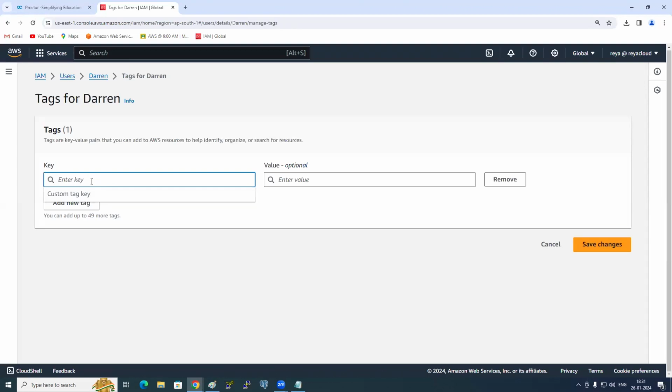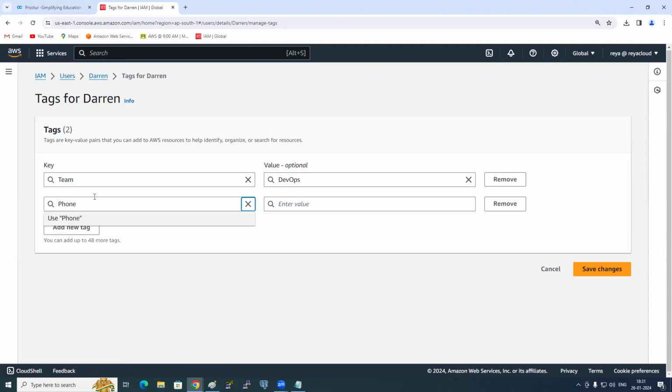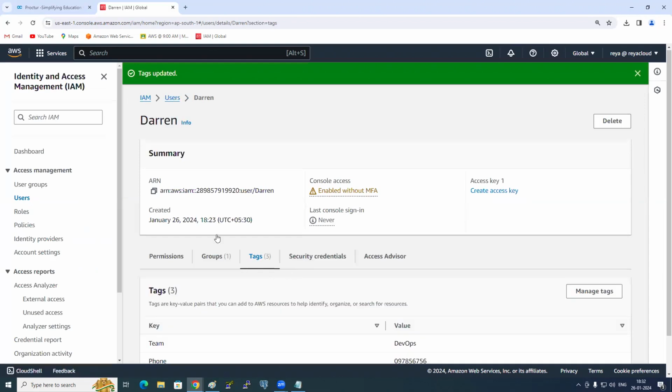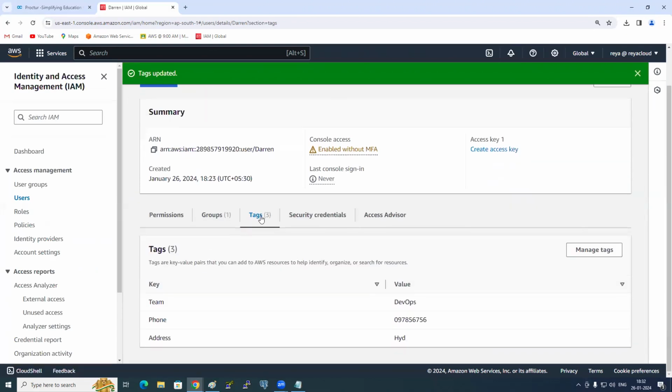What is the key? Let's say team. Which team? DevOps team. Phone. And then address. Can I give like this? And how many are left here? 47. So like this, in total, we can add 50 tags so that we can easily identify. When I come to Darren, can I go to tag and see? I can see the entire information about this person.